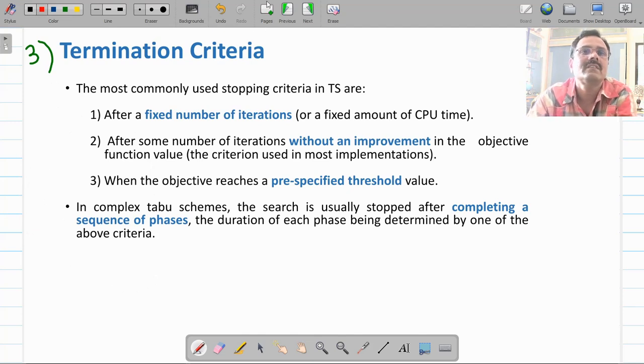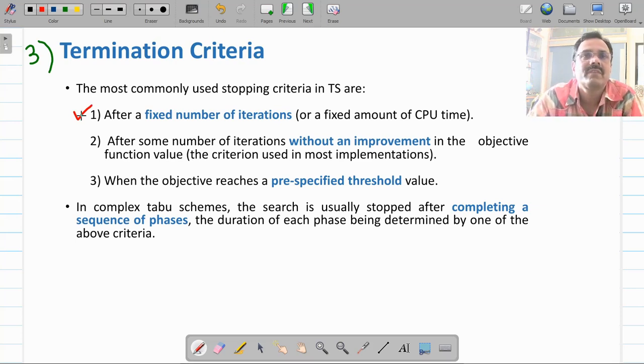First of these is, you stop iterating and return the result after a fixed number of iterations, or after a fixed amount of CPU time. If you have been doing this for, suppose, half an hour, then stop, and whatever is the best result, return that as a result, because it's an optimization algorithm. Or you decide on a fixed number of iterations, like after 20,000 iterations, whatever is the solution, you return that as the best solution.